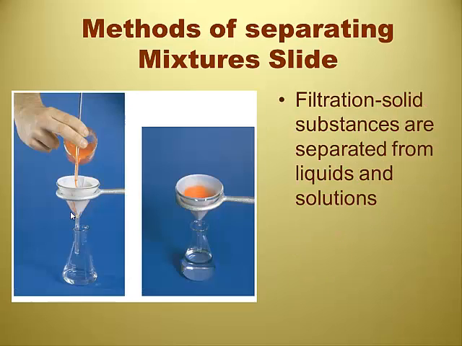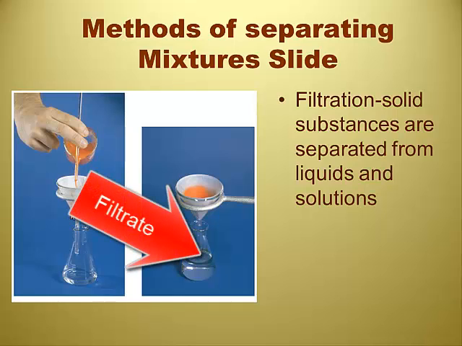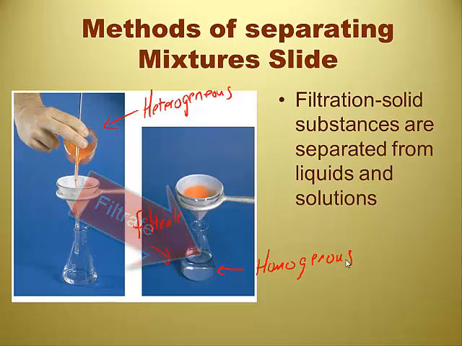Filtration, this is a nice simple way of separating a really chunky mixture. Filtration is usually used to separate a solid from a liquid. The liquid that's in the Erlenmeyer is called the filtrate. And I just like to point this out. This is a heterogeneous mixture up here, whereas the filtrate should be homogeneous. Just to use the words that we already set up there.